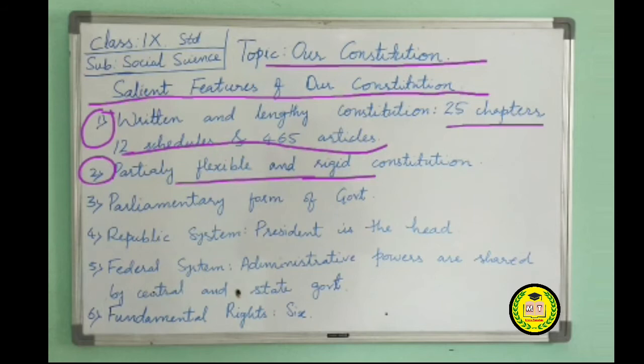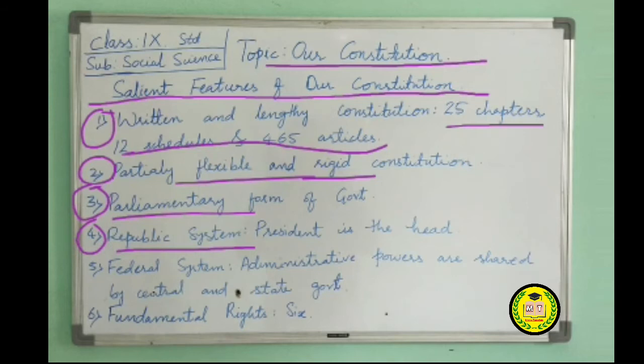The next is the parliamentary form of government. Our Constitution provides for a parliamentary form of government. The sovereign power of the nation is vested in the elected parliament. Next is the republic system. The Constitution has declared India a republic. The head of the country is indirectly elected by the citizens. In India, the president is the constitutional head of the state and he is elected.